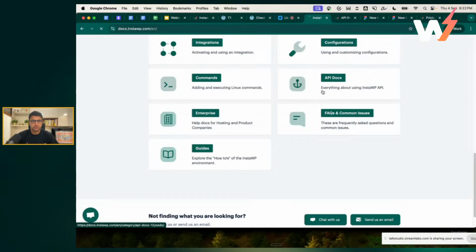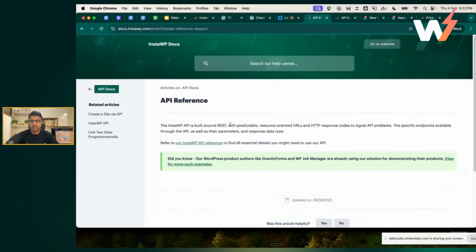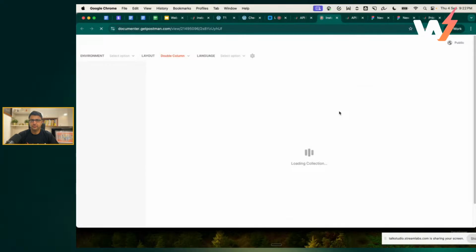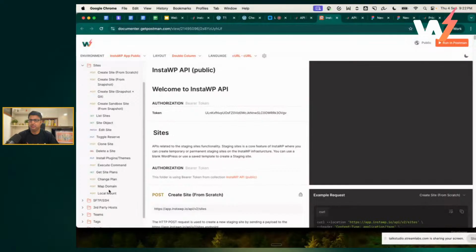All right, so this is the API docs. And if you go to API reference, this is the reference which we have on Postman. You can download the collection. It covers things like mapping a domain, changing the site plan and getting site plans. And this is even easier in the era of the AI world, right? You can just supply the Postman collection and create your own panel, or your own InstaWP on top of InstaWP, as I said earlier. So everything is API driven.